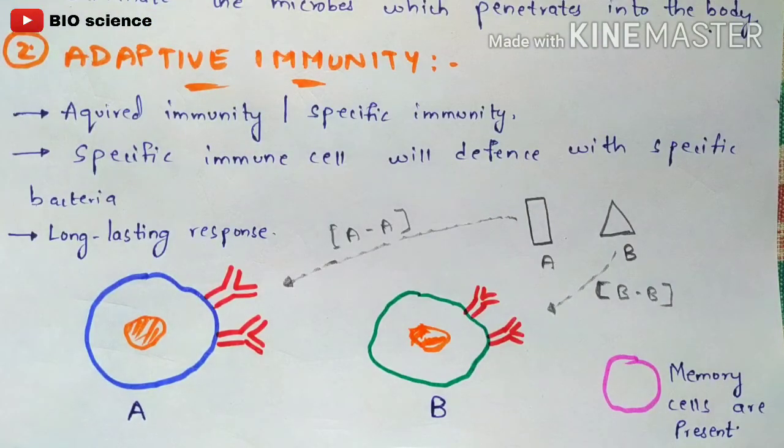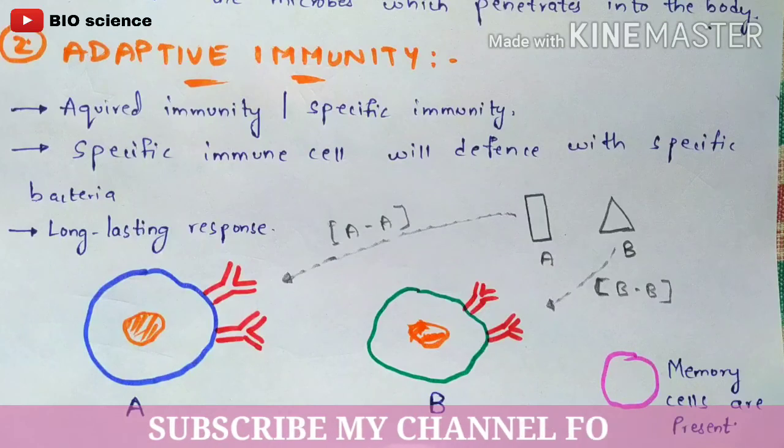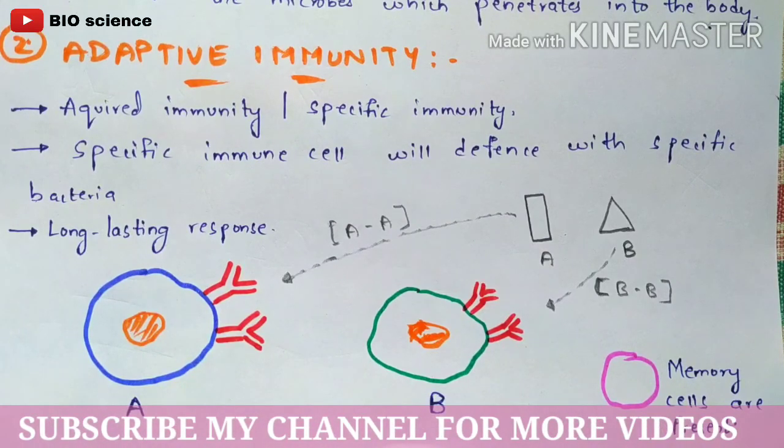Whereas in the case of adaptive immunity, the memory cells are present. Once the memory cells are present, it can recognize the re-entry of the pathogens. And once it recognizes the re-entry of the pathogens, it can kill the antigens, right? So this is about adaptive immunity.